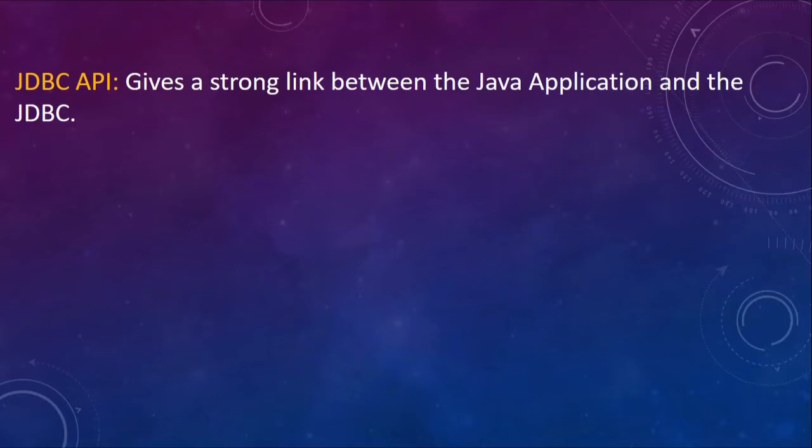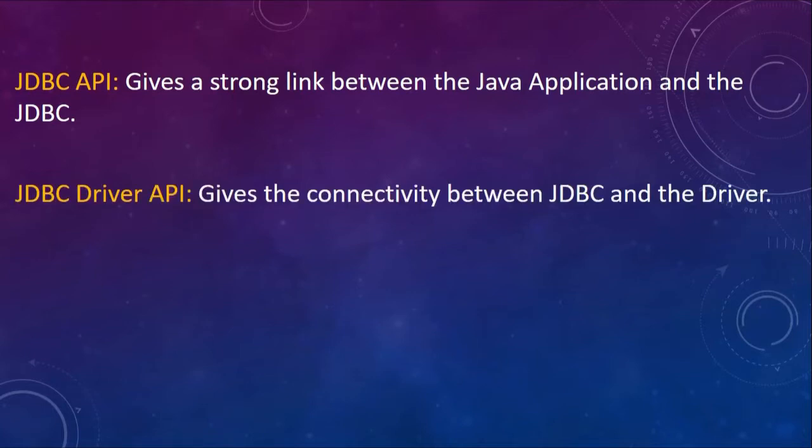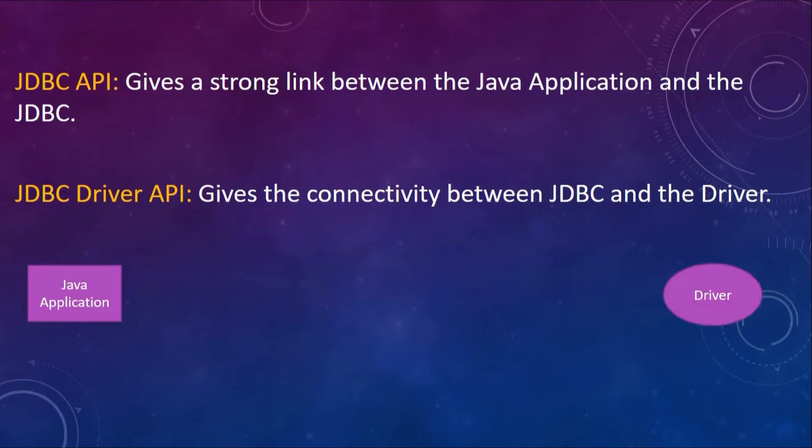Now JDBC API, what is it? It basically gives a strong link between the Java application and JDBC. And then there is also the JDBC driver API that gives the connectivity between JDBC and the driver. I'll just show you this with an example. You have your Java application that is written using, say, Java Swing or JavaFX, or some other API. Now what is this driver? Each database vendor has a driver, and if the application wants to use a database, it has to somehow get connected to this driver of the vendor, right?